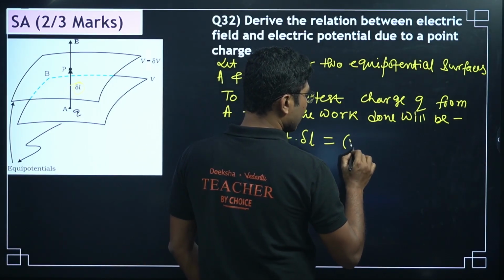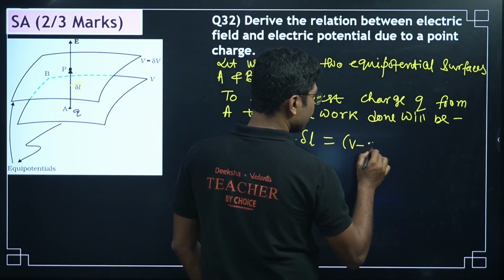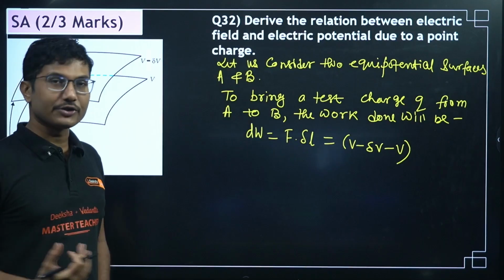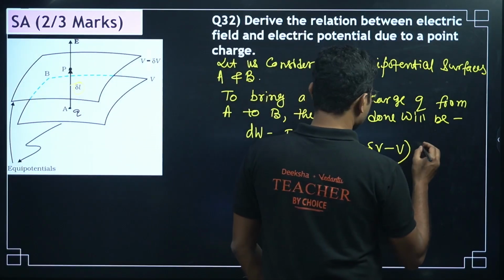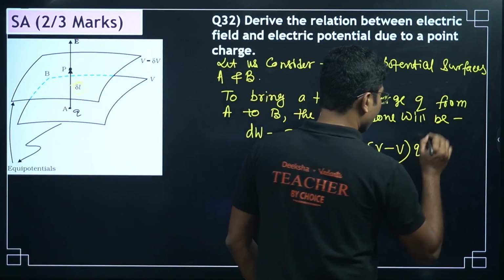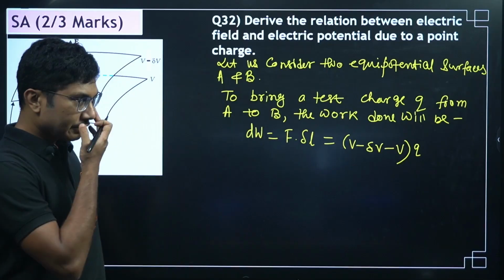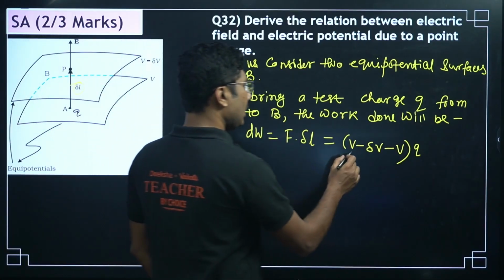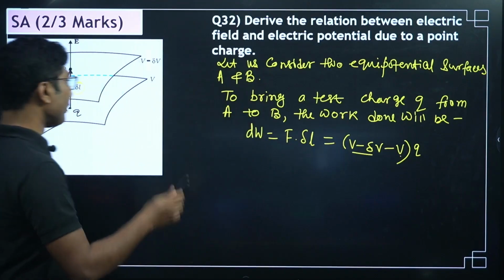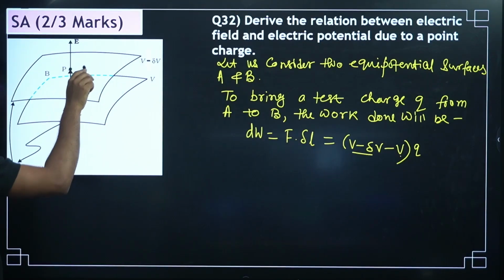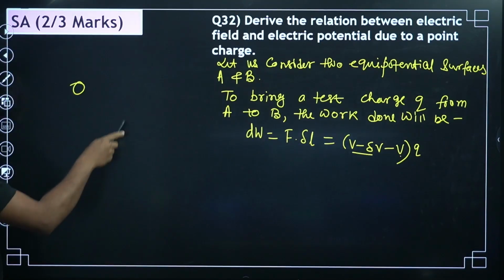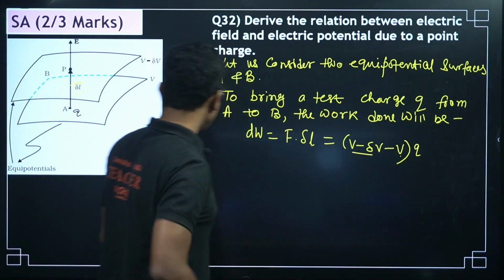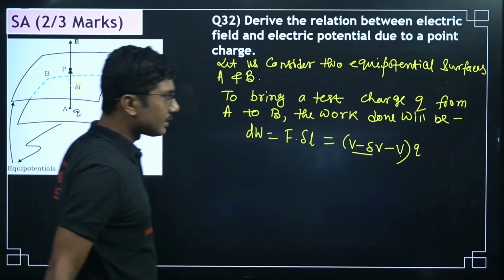final potential minus initial potential. This is how we calculate the potential difference times the test charge, which is Q. So this is the formula. This is how you should approach final potential minus initial potential. We are moving from A to B, so B is the final potential V_B, and initial potential is V_A over here. So this is how we calculate.